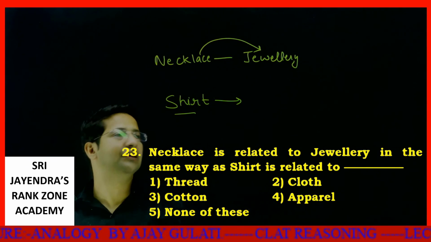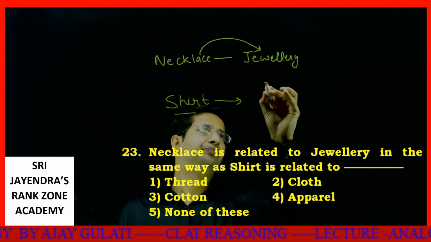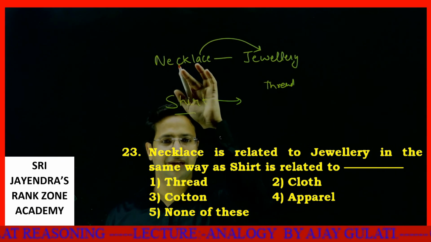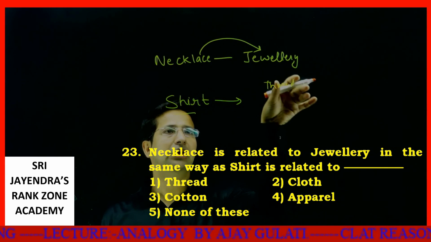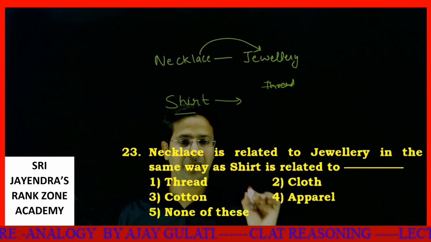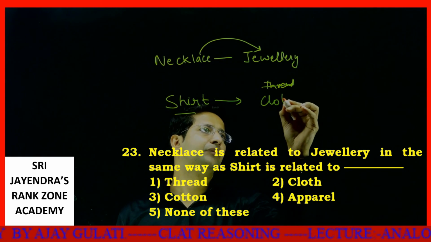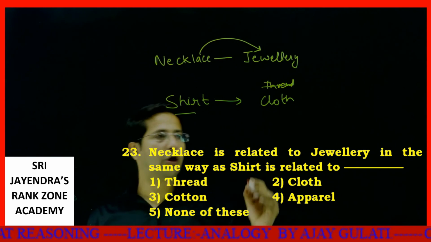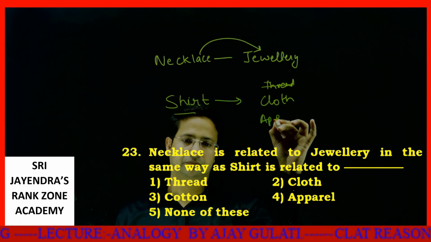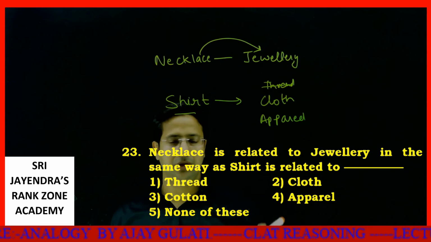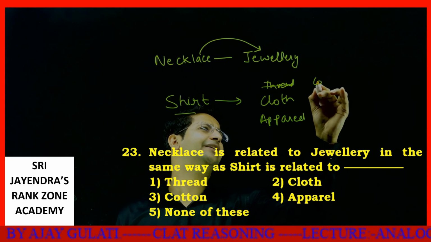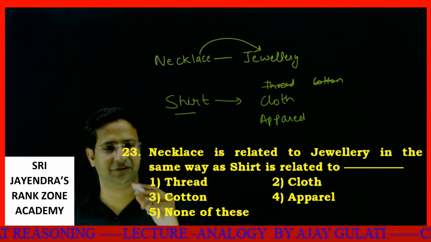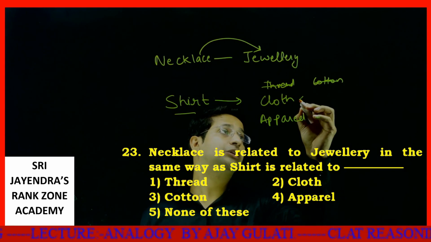Let's take all of these. First, thread. Thread is something which makes a shirt, while jewelry does not make a necklace. A necklace is a part of jewelry, so thread is not a part of a shirt. Then we have cloth, then apparel, then cotton. Cotton and thread I can easily discard. Cotton also produces a shirt, thread also produces a shirt. Let's leave them. The contest is between cloth and apparel.